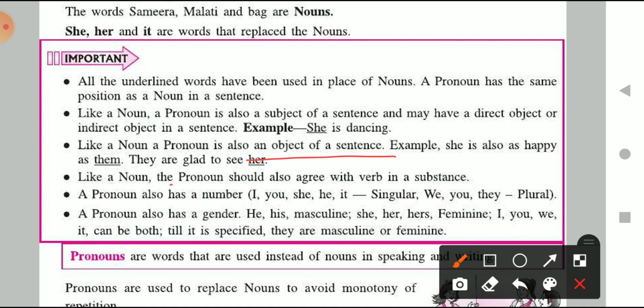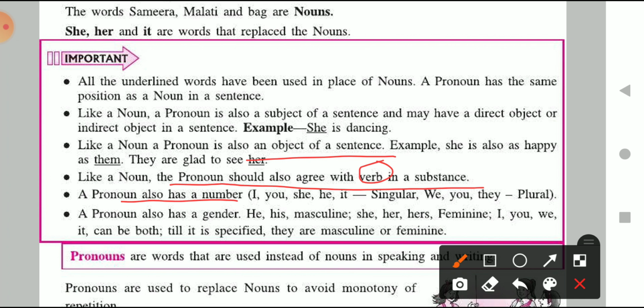Like a noun, the pronoun should also agree with the verb in the sentence. The verb means what? Verbs are the action or doing words. So a pronoun, like a noun, also has to agree with the verb, the action word.